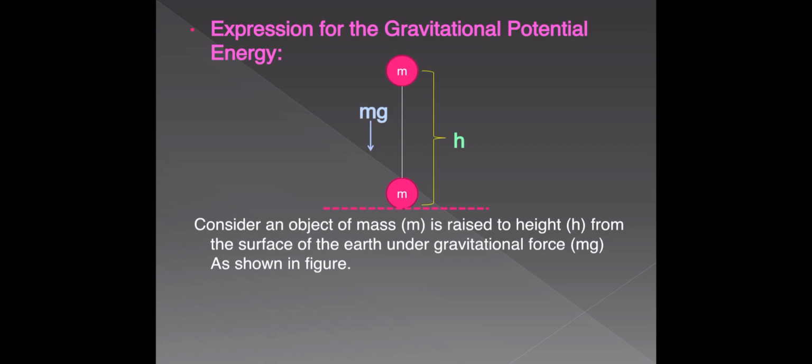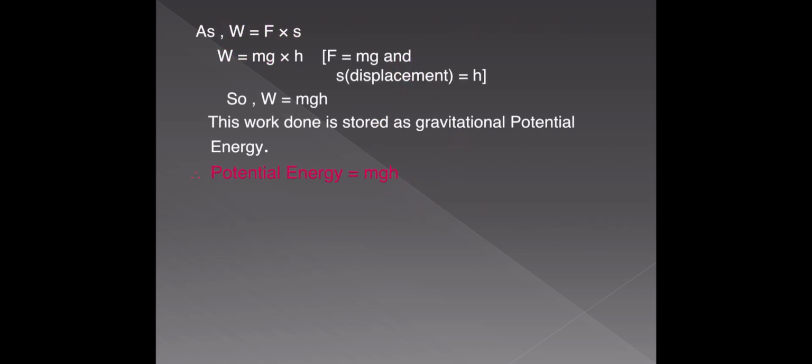Therefore displacement is considered as minus h, or force is considered as minus mg. So the work done by the gravitational force is mg into minus h, that is equal to minus mgh. This is the work done by the gravitational force. But the work done on the object against gravitational force is equal to the negative of the work done by the gravitational force, that is minus of minus mgh. So the work done on the object against the gravitational force is mgh.